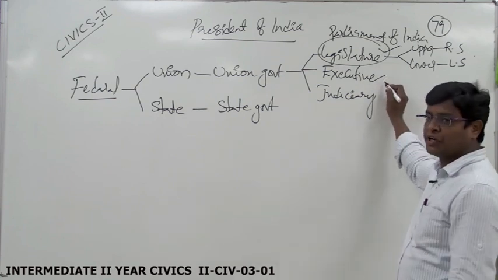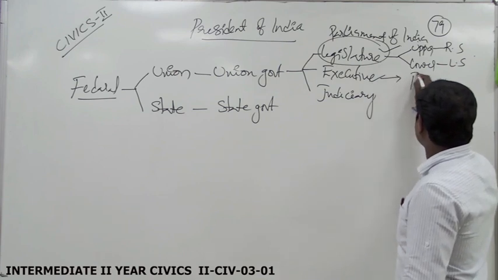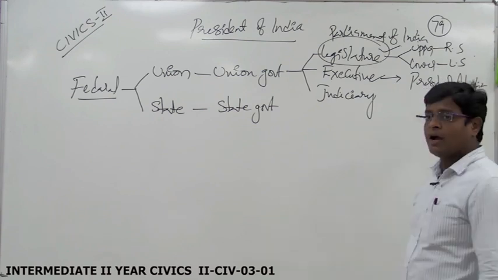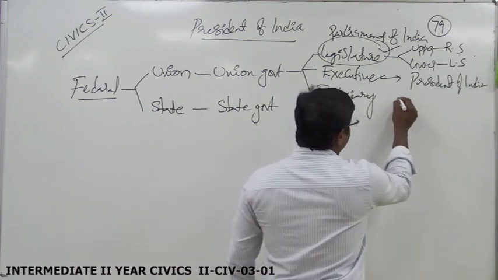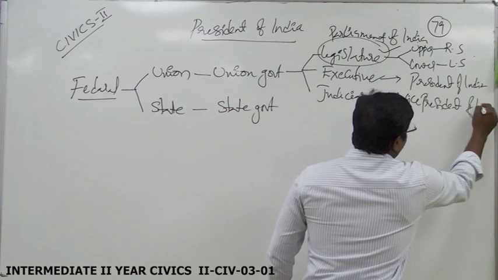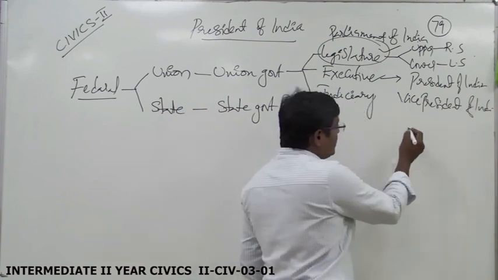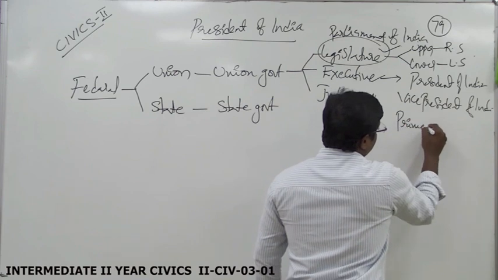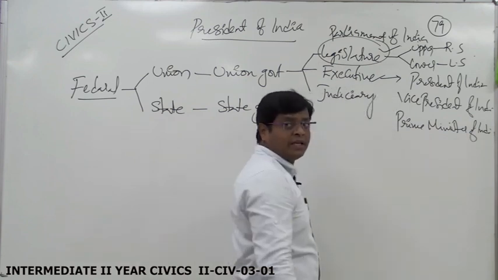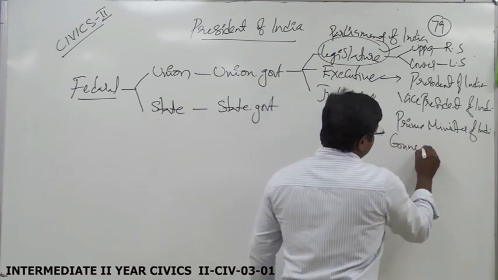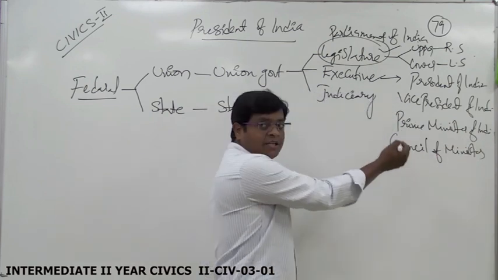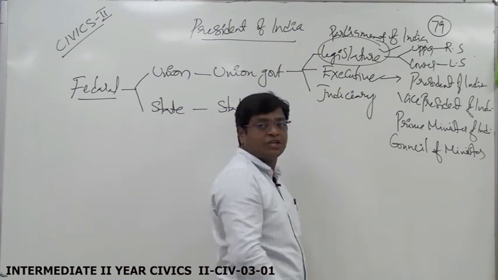The executive contains the President of India, Vice President of India, and below the Vice President, the Prime Minister of India along with the Council of Ministers.